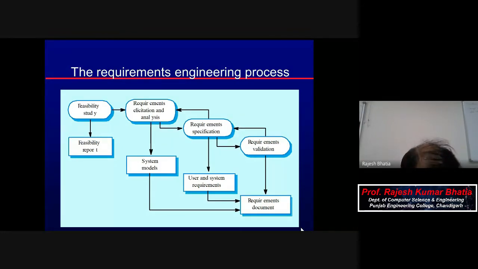This requirement engineering process in brief we have already discussed. So in the next chapter, on requirements, we will consider it in detail.